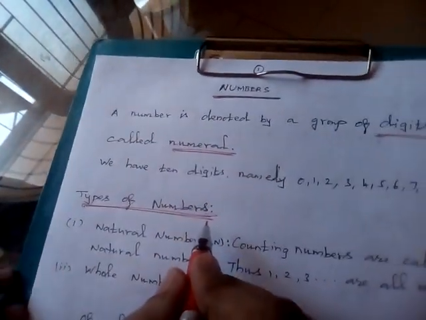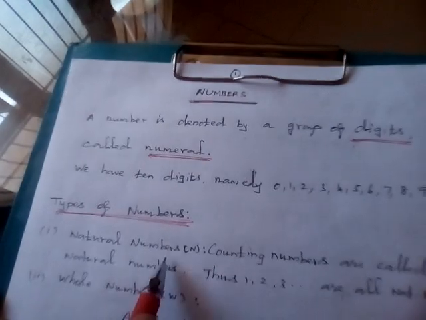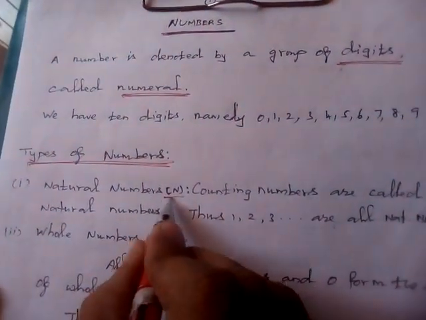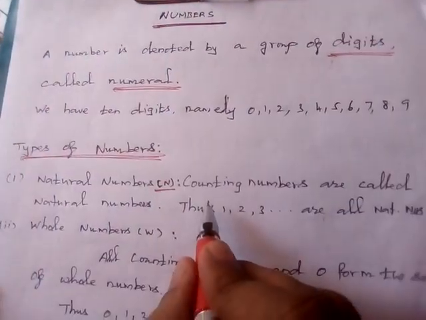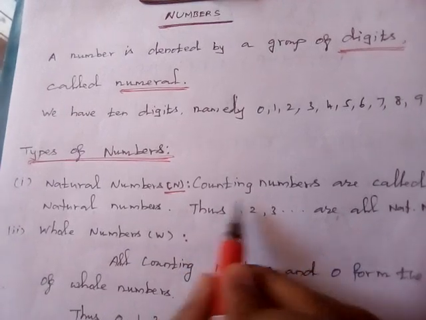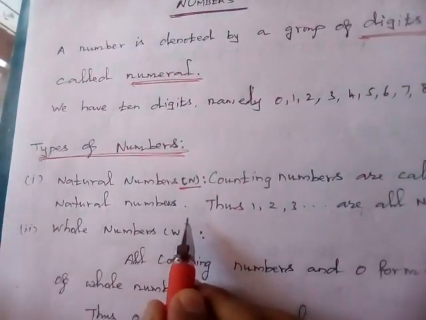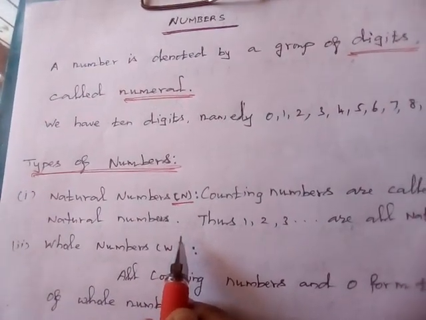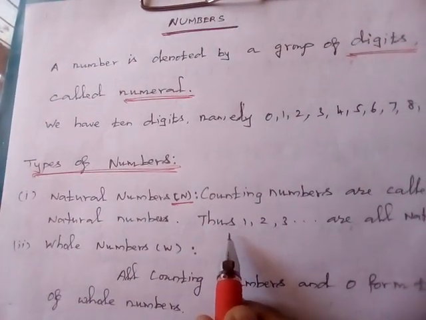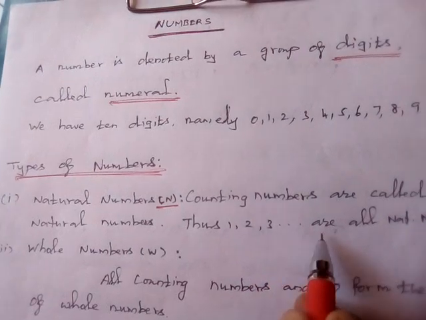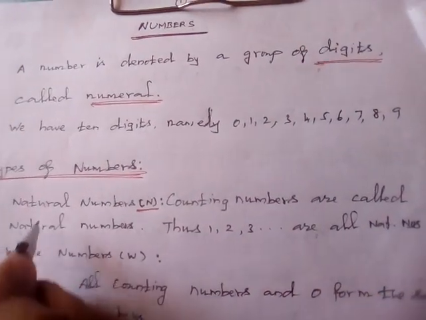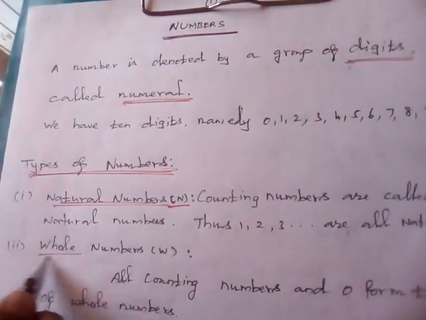So the types of numbers, very basic. First one, natural numbers. The natural number is denoted by the letter N. Natural numbers are nothing but counting numbers. For example, 10, 20, 256. These are the counting numbers. Thus the numbers starting with 1, 2, 3, etc. are all natural numbers.